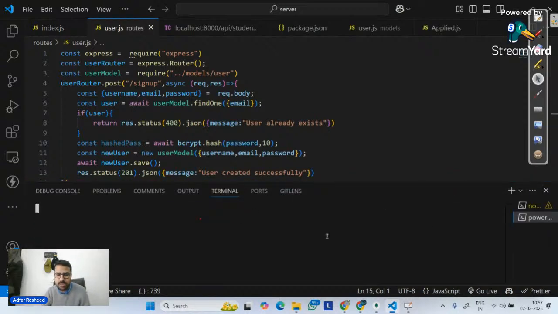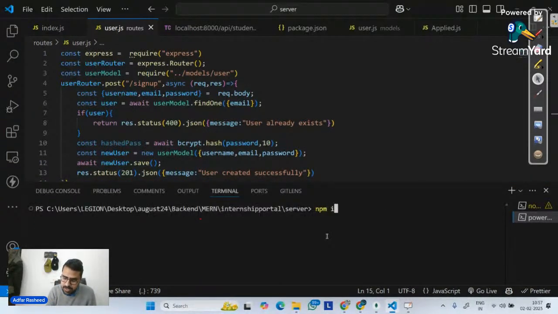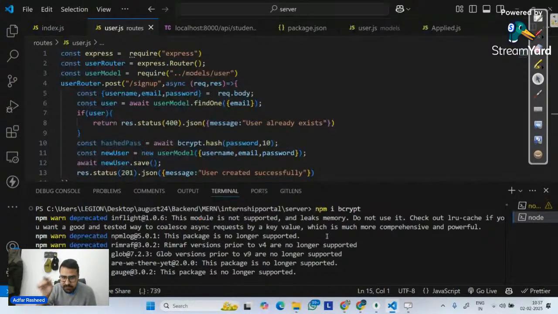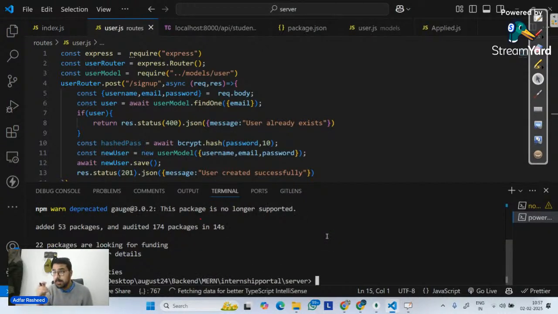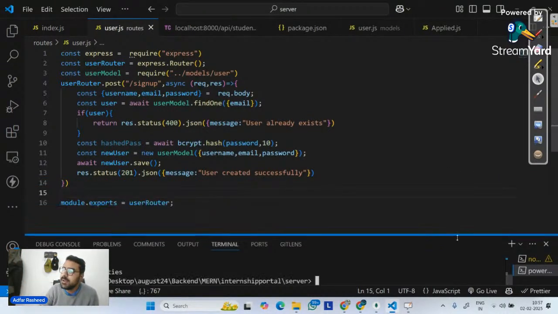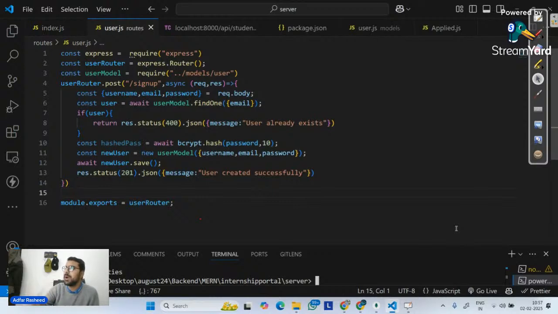So I will go here and install bcrypt. Let me create a new terminal. In this terminal, I will run npm i bcrypt and install it. Bcrypt is a module with the help of which we can implement hashing in our Node.js backend server logic. It is a very good module that allows us to hash, and that makes sure my accounts are secure to some extent. Around 2015, even these hashed passwords were hacked, then we implemented salting, and there are a lot of other things in that domain, like rainbow tables. You don't have to understand that.